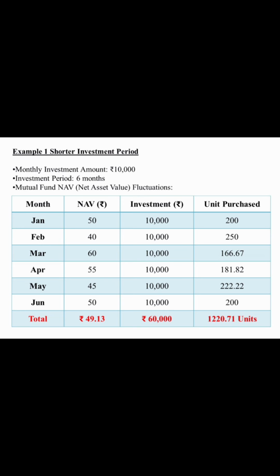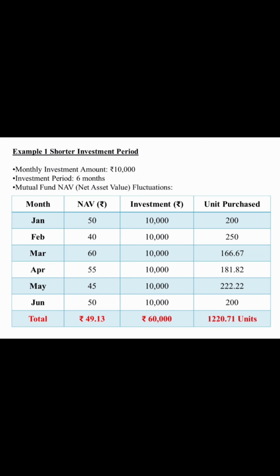If you are investing monthly an amount of rupees 10,000 for the investment period of 6 months, then the mutual fund's net asset value is as follows. Here we have taken January to June as the investment period. The net asset value for the month of January is rupees 50. The investment is 10,000 and the units purchased is 200. In February, the net asset value is rupees 40 and the investment is the same as January, 10,000, and the units purchased is 250.